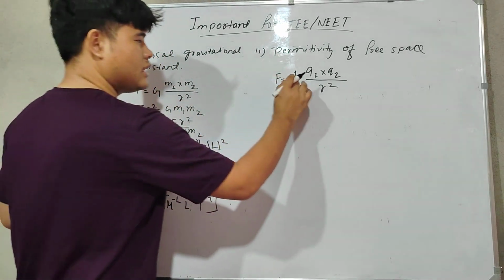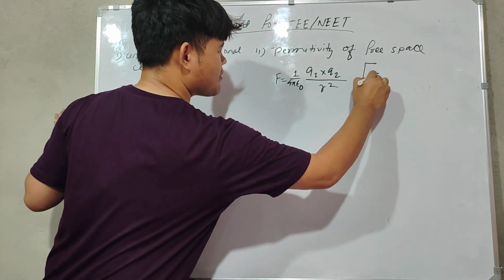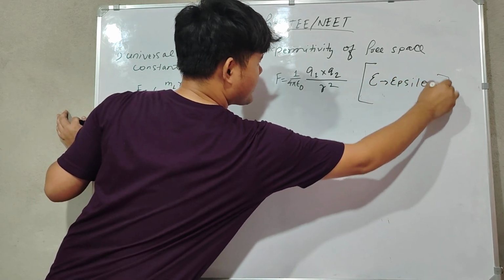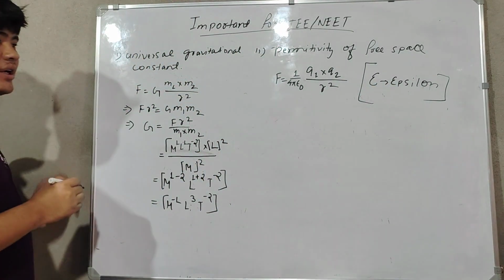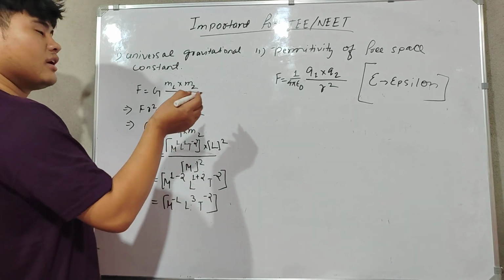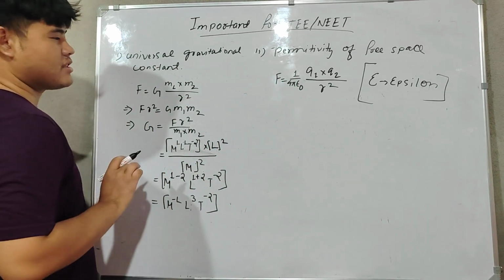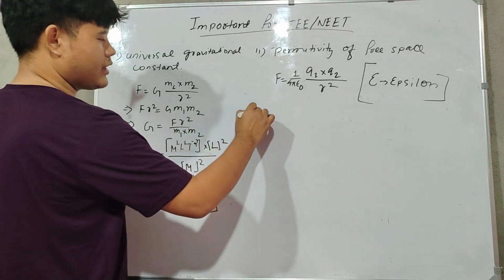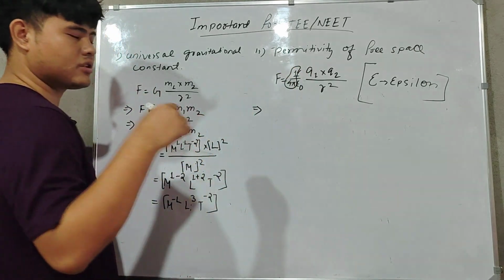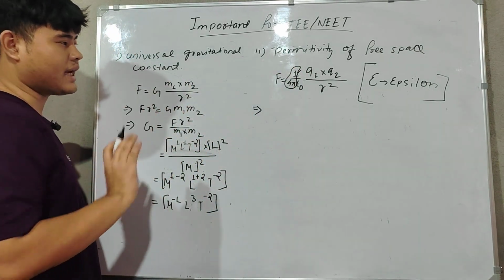This symbol that looks like E is called epsilon, and this 0 means naught. Now we have to find the dimension of this epsilon naught. This one, 1 by 4 pi, is a constant term, it doesn't have any units, so no unit means no dimension, so we are going to neglect that one.